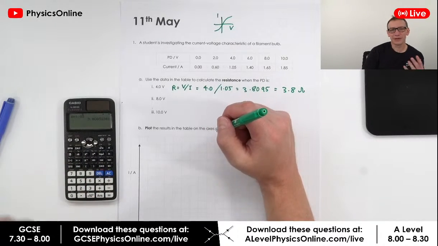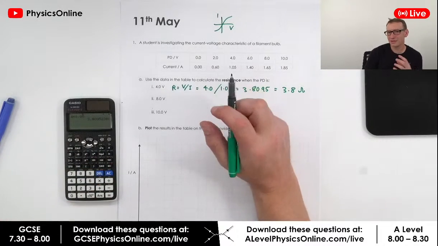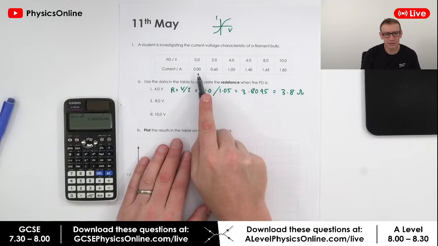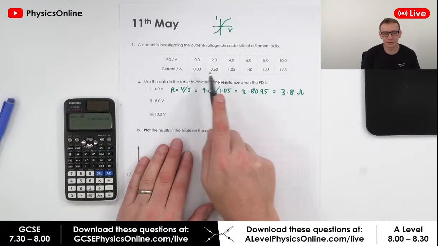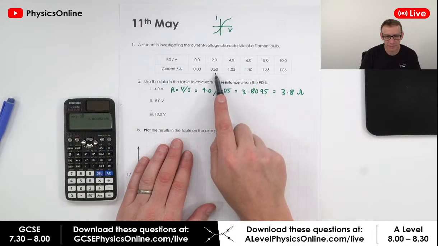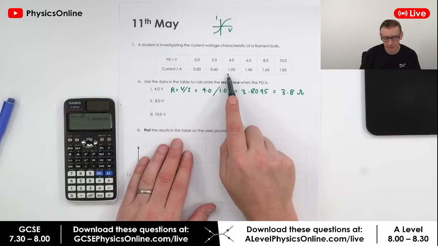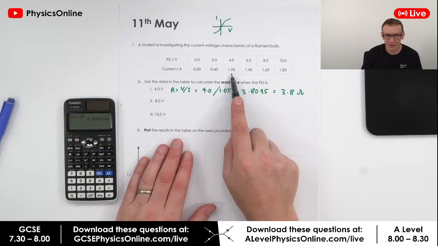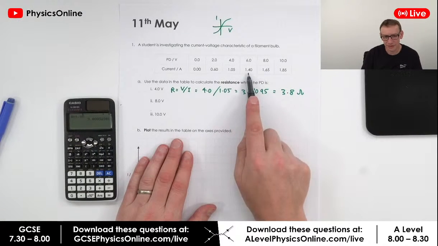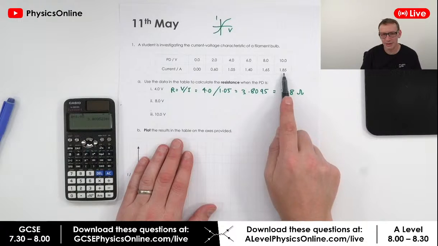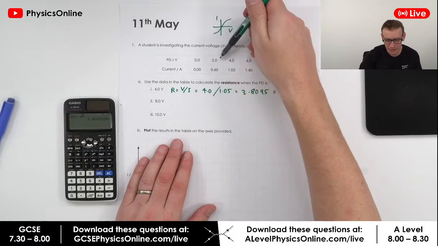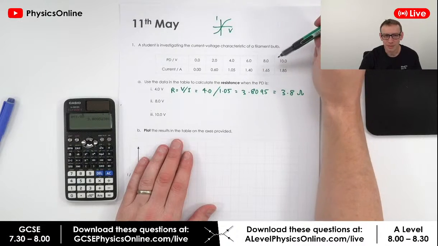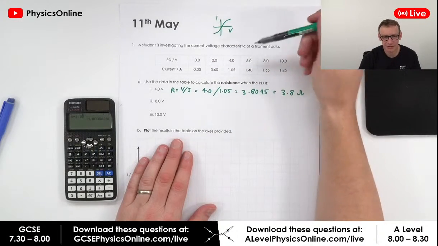And here's the thing about significant figures and decimal places, and this is the quirk of how we teach things. If you look at the current, we're measuring something to 2 decimal places. So this looks like it's 2 significant figures, but even though it's the same measuring device, and we're still measuring to the same number of decimal places, this is now 3 significant figures, 3 significant figures, 3 significant figures, and 3. But the PD in all of these cases, I know what people are going to say now. Basically, the PD has been measured to 2 significant figures.